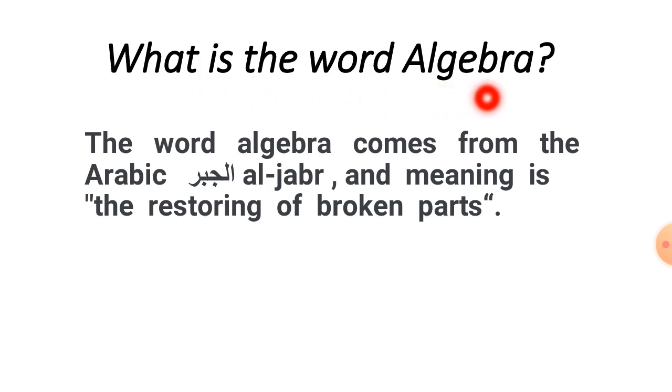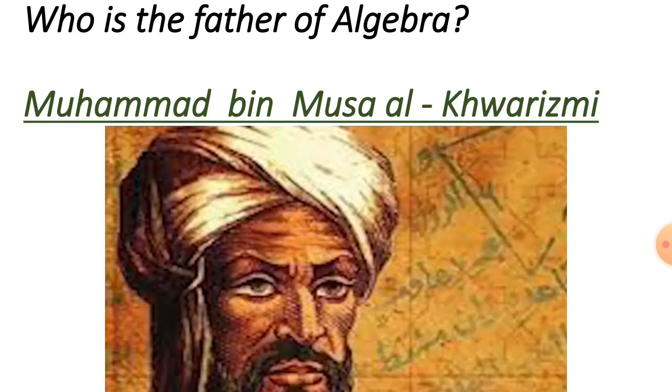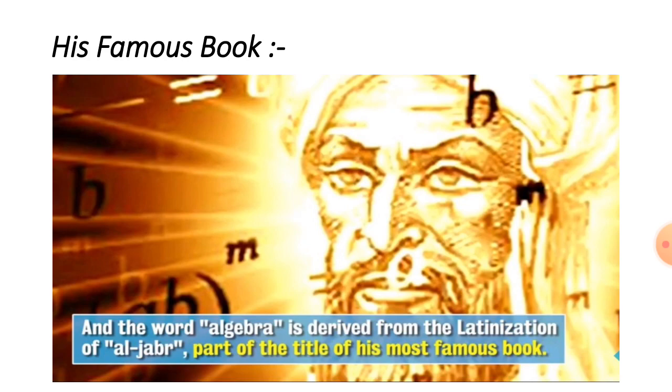What is the word algebra? The word algebra comes from the Arabic al-jabr, and the meaning is the restoring of the broken parts. Who is the father of algebra? Muhammad bin Musa al-Khwarizmi is the father of algebra, and he was a Muslim mathematician and scientist, and he had written so many books, but the most famous book name is the same, Algebra. You can search on the net about him.